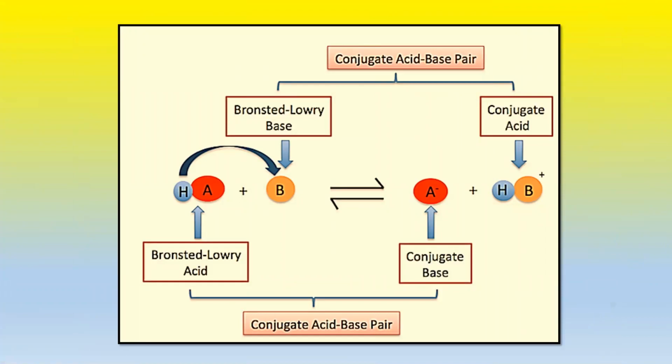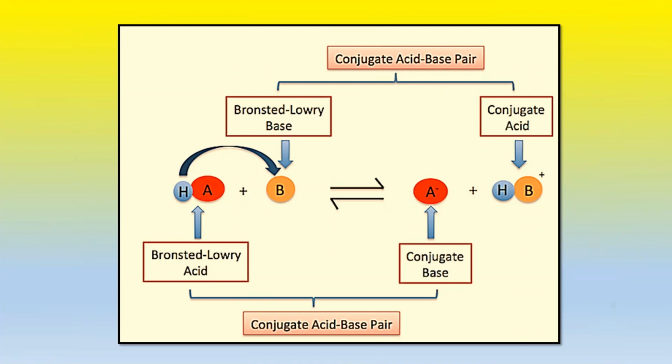Next came the definitions of the Lowry-Bronsted theory, as the Arrhenius acid-base theory had limitations: it was limited to only aqueous solutions. Hence, it was not able to classify substances which are insoluble in water as acids or bases.